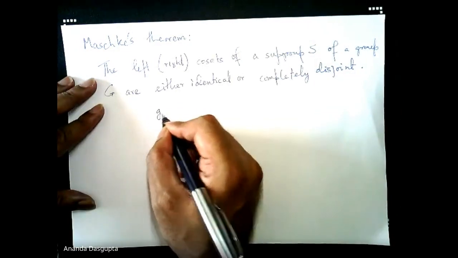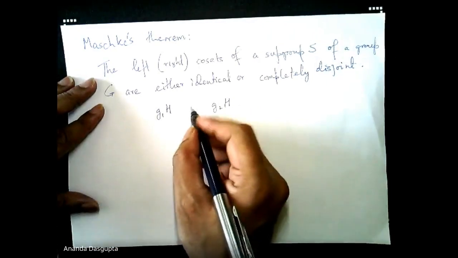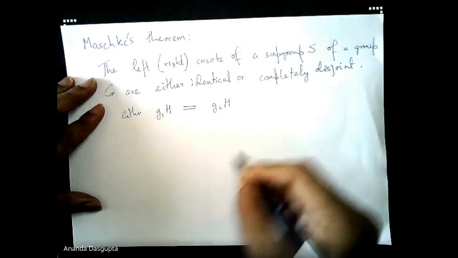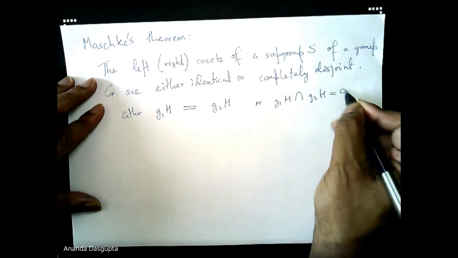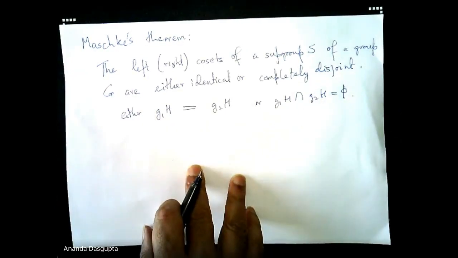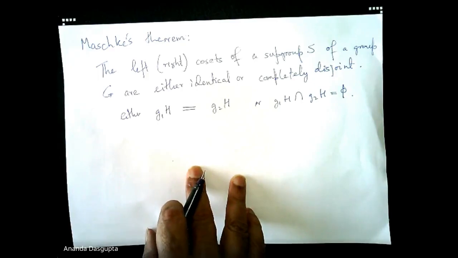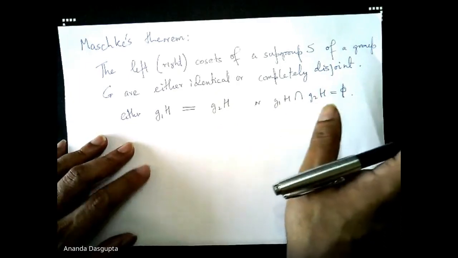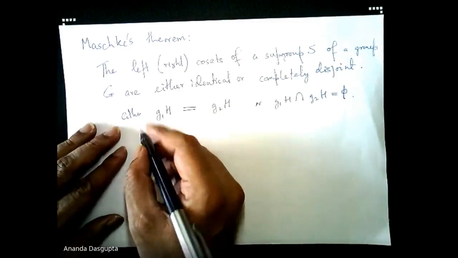So, in other words, if I form g1H and g2H, two cosets, then either they are the same, or g1H intersection g2H is empty. So, if two cosets have even one element in common, they are the same cosets. That's rather easy to prove. If they're disjoint, they're disjoint, fine.